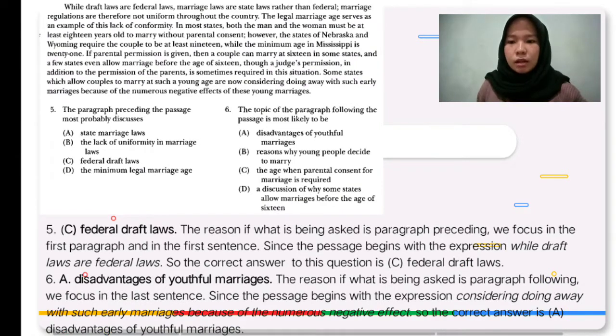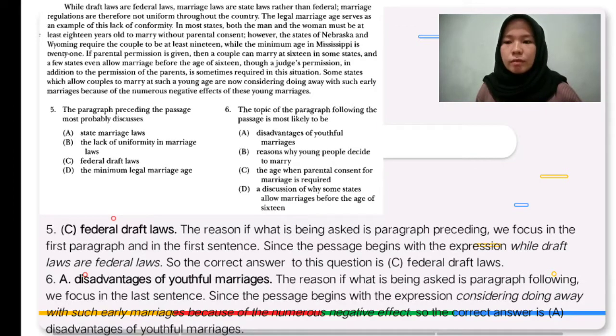While draft laws are federal laws, marriage laws are state laws rather than federal. Marriage regulations are therefore not uniform throughout the country. The legal marriage age serves as an example of this lack of conformity. In most states, both the man and the woman must be at least 18 years old to marry without parental consent.